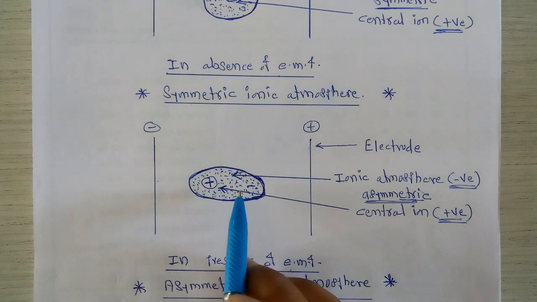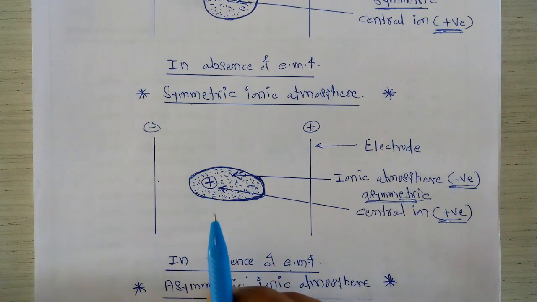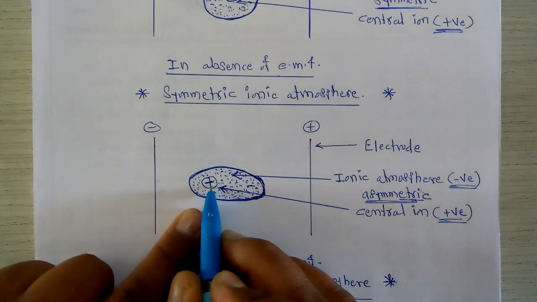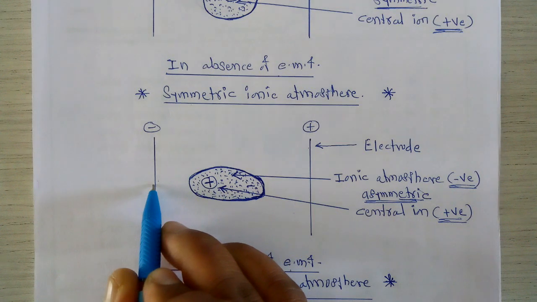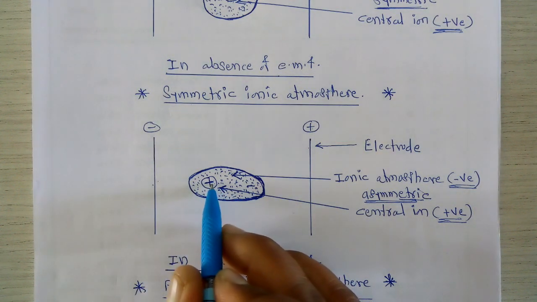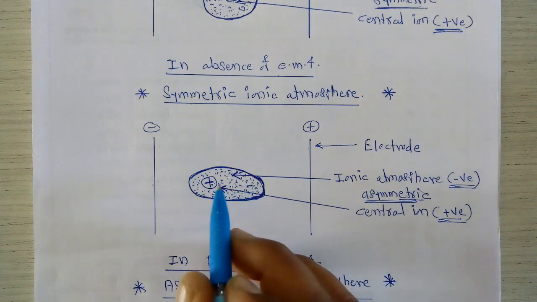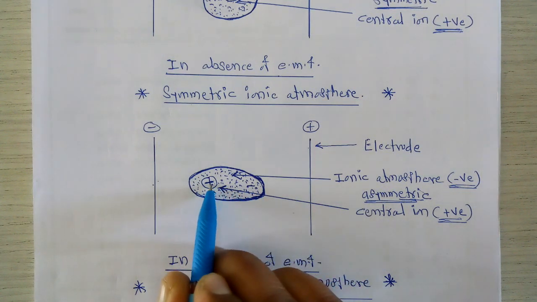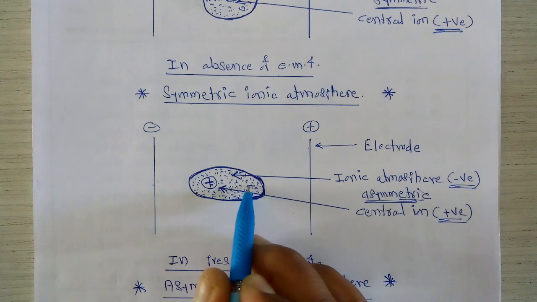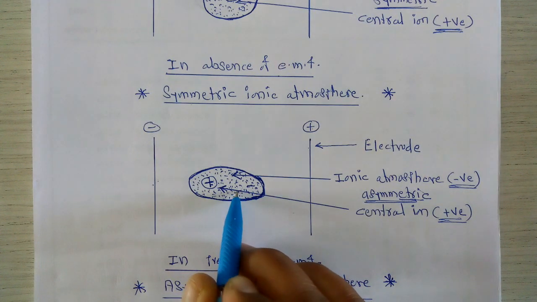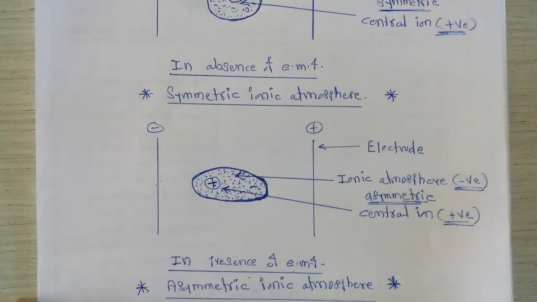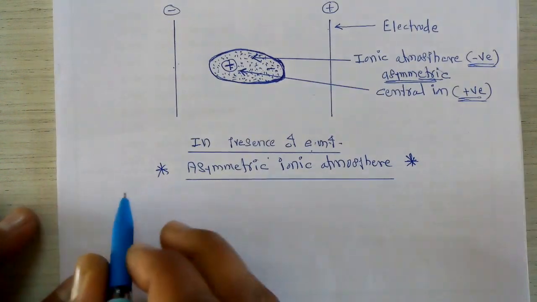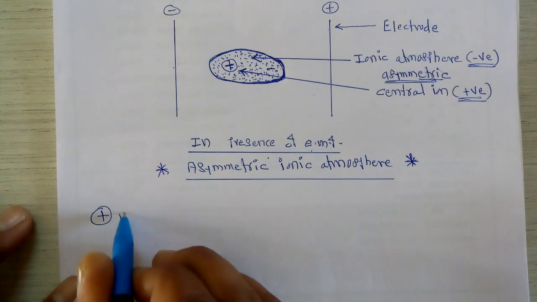So these two types of forces of attraction are present between this positive ion and the negative ions. Now this positive ion has a force of attraction towards this negative electrode. At the same time, it has more oppositely charged negative ions at the backward side. So this positive ion also shows a force of attraction toward these negative ions present in the ionic atmosphere. This positive ion has two types of forces of attraction.